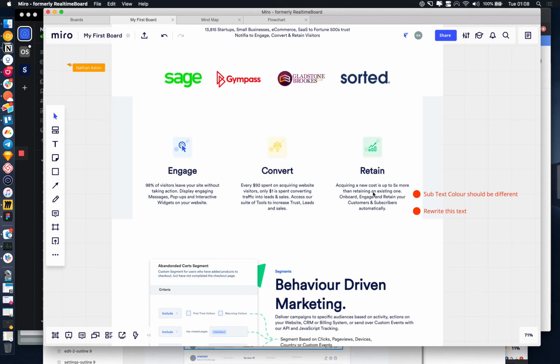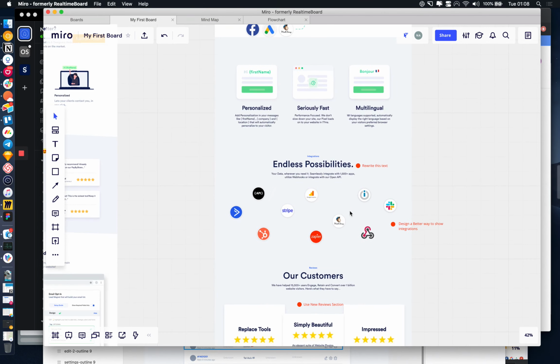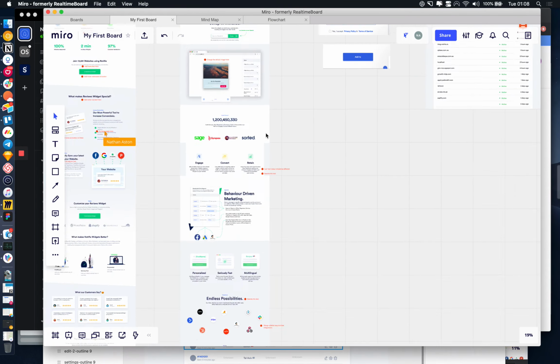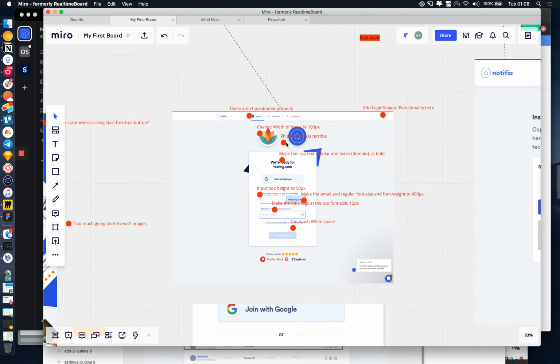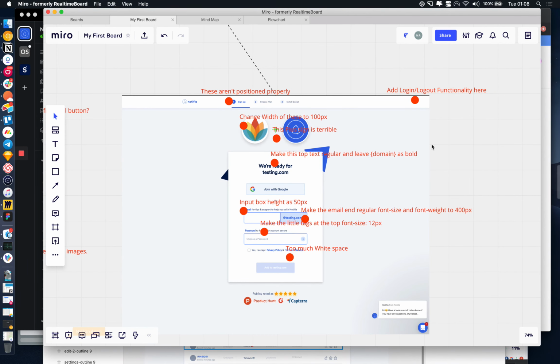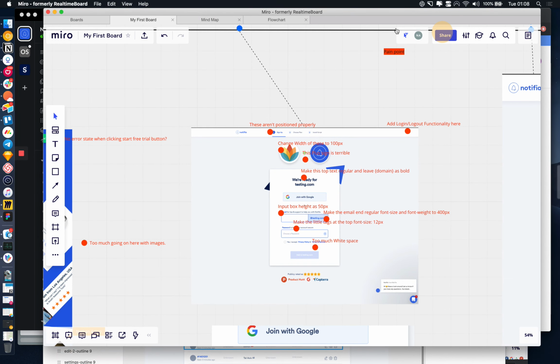So I'm just making loads of different notes. Subtext colors should be different. Rewrite this text, I don't like the copy there. I'm tearing my landing page apart. Change these reviews. This isn't even a bad one. If you saw the sign up page and all of the issues I've come up with. But essentially now I can just go and pass this to my developer.